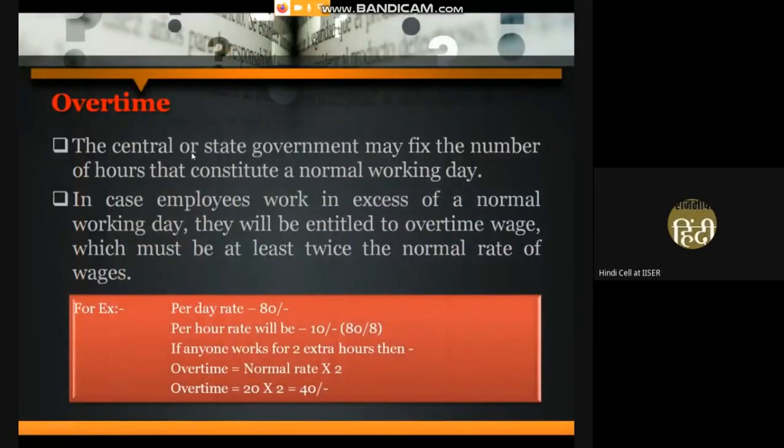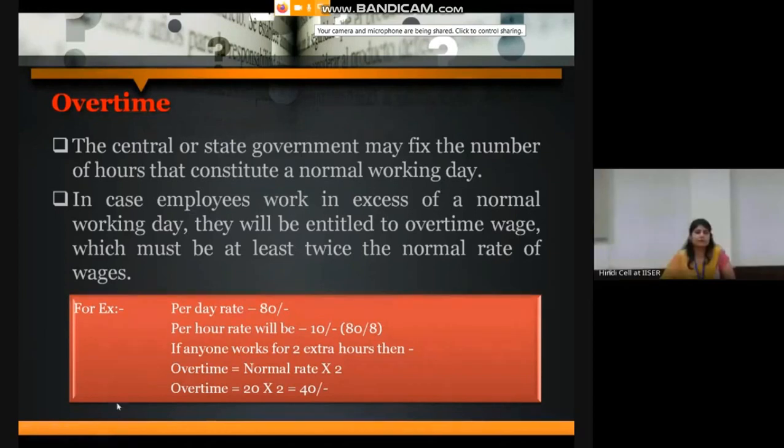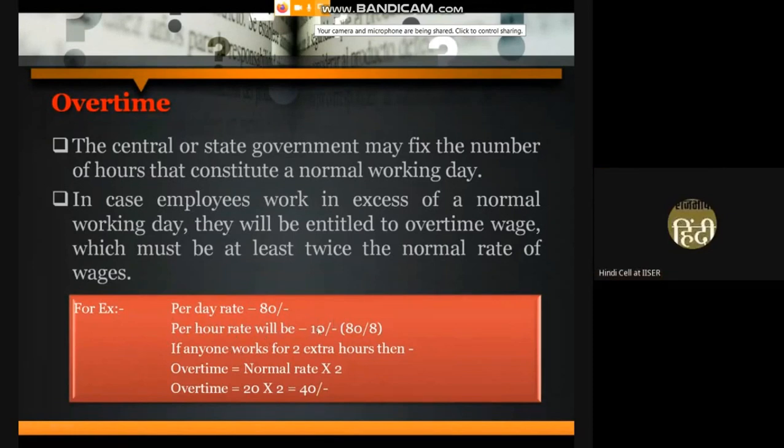Overtime allowance. The central or state government may fix the number of hours that constitute a normal working day. As it is decided in this code, it is 8 hours. In case any employee works extra hours, then he will be entitled to overtime wages, and the overtime wages will be paid twice the normal rate of wages. For example, if for any category the per day rate is rupees 80, then per hour rate will be 80 divided by 8, that is 10 rupees.